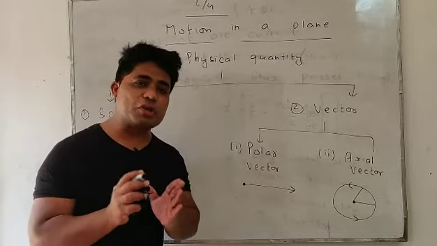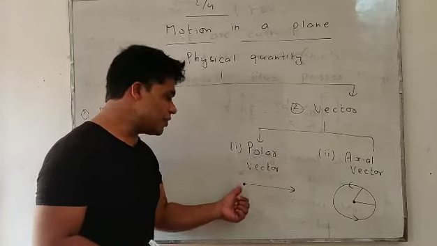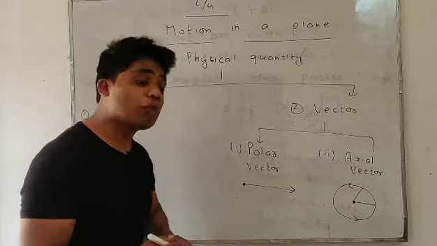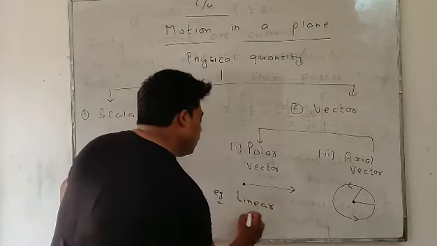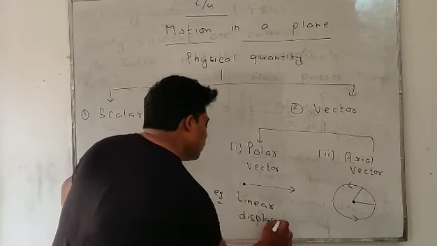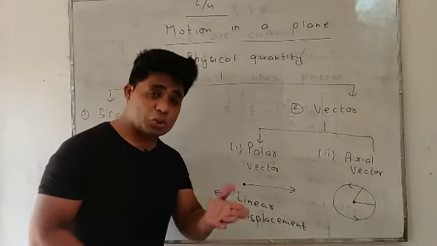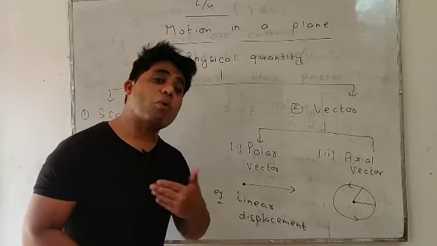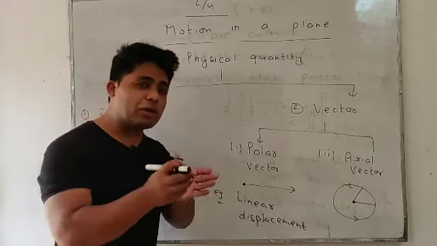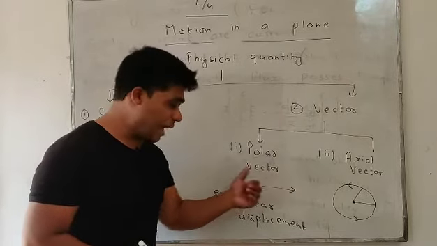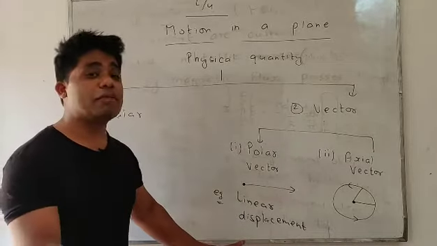Those vector physical quantities that are related to linear motion, having some starting point, are said to be polar vectors. Examples are linear displacement, linear velocity, and linear momentum.